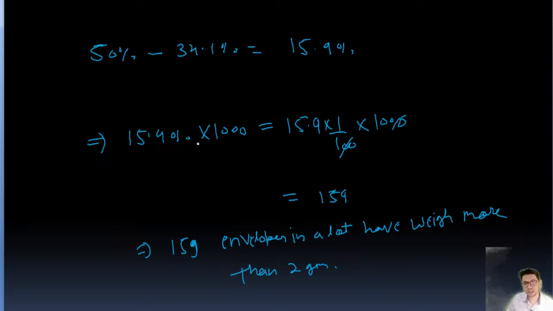And because there are 1000 envelopes in a lot, we'll multiply the 15.9% by 1000 and we will get 159. It means 159 envelopes in a lot have weight more than 2 grams. I hope you have understood it, guys.